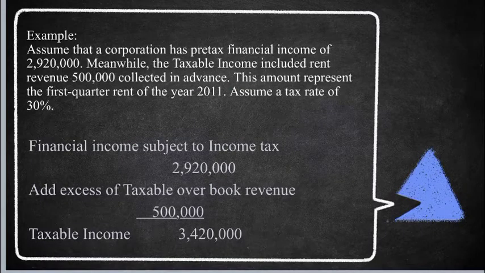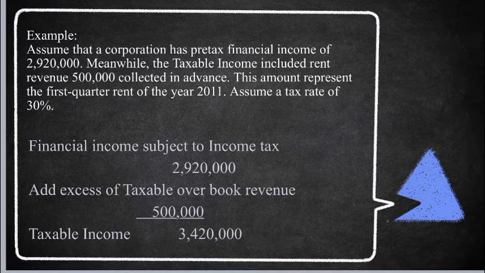For example, assume that a corporation has pre-tax financial income of 2,920,000. Meanwhile, the taxable income included rent revenue, 500,000 collected in advance. This amount represents the first quarter rent of the year 2011. Assume a tax rate of 30%.